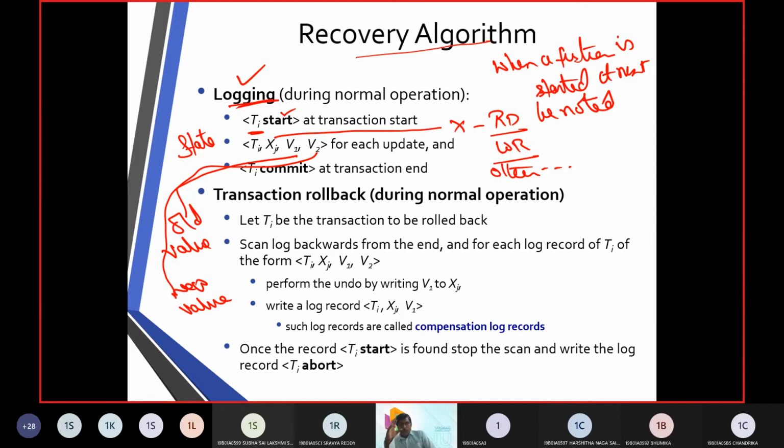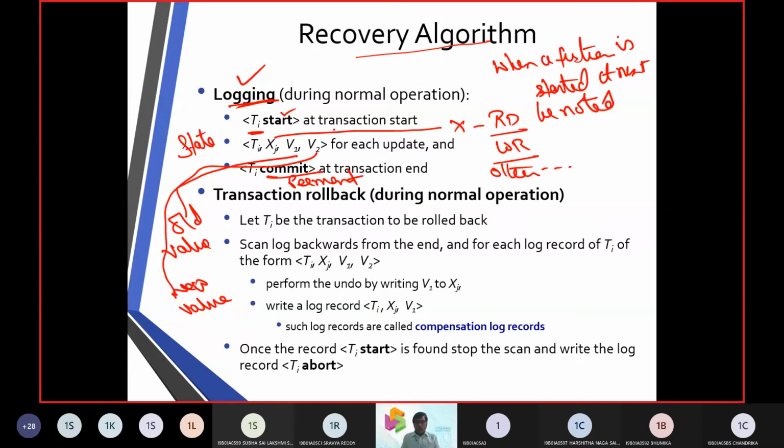And finally, when a transaction was successful, now the transaction needs to be committed. That is, it should be permanently stored in the database. D in ACID stands for durability. It is to be in stable storage. So we make the database transaction stable, and it should last for years. We make it permanent, and that is what we call a commit operation.